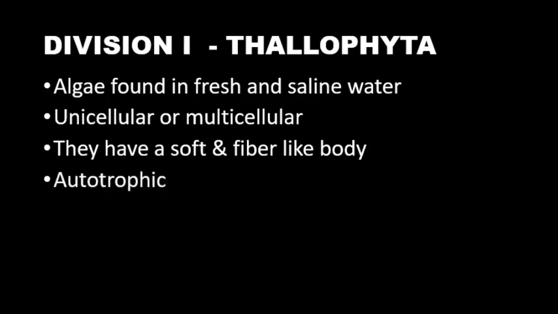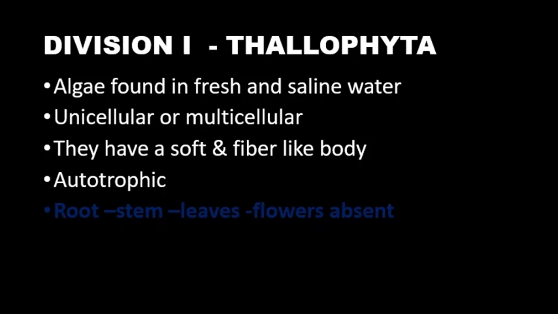As they are included in the kingdom Plantae, these are autotrophic, that is, they can prepare their own food with the help of chlorophyll. As chlorophyll is present in them, through photosynthesis they can prepare their own food. Now, one thing is very important, children: these plants do not bear root, stem, leaves and flowers. So root, stem, leaves and flowers are absent in all the plants that are included in the division Thallophyta. This point is very important.